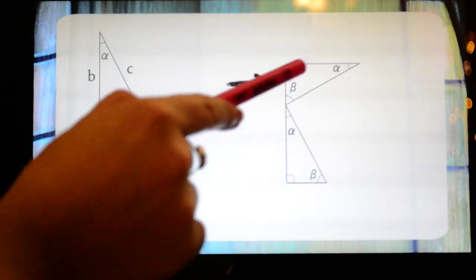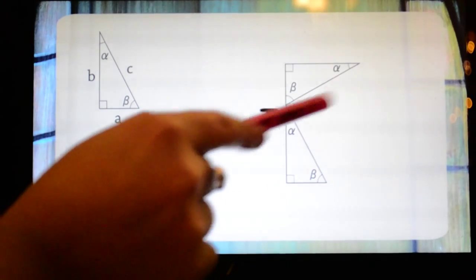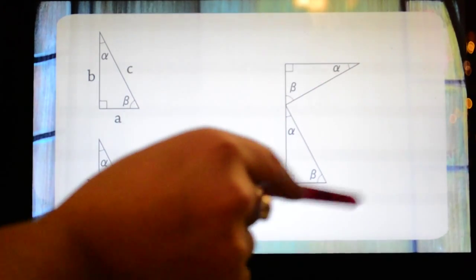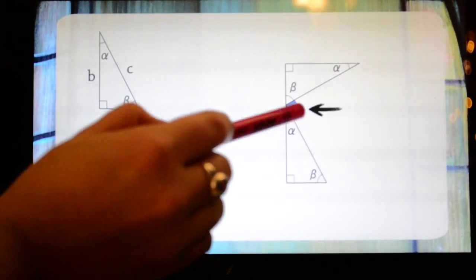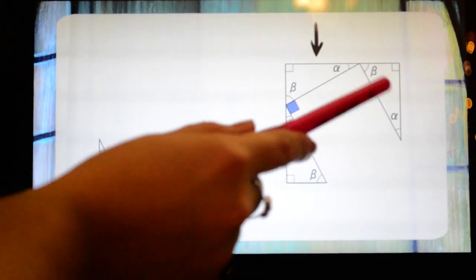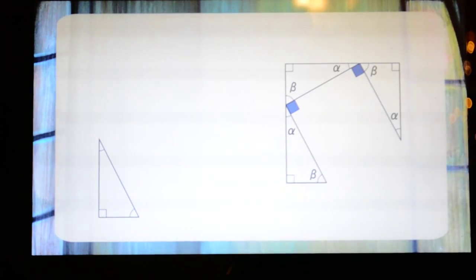So now we're going to make them so that a straight line goes between them here, and we're going to create a sort of square in the middle of these four triangles. Important to note that this angle here is 90 degrees. So we're going to take this one here, and all we're doing is flipping it and making it into a square in the middle. So then we're going to take this last one, and we're going to move that one over.